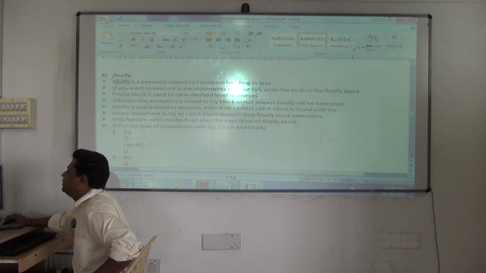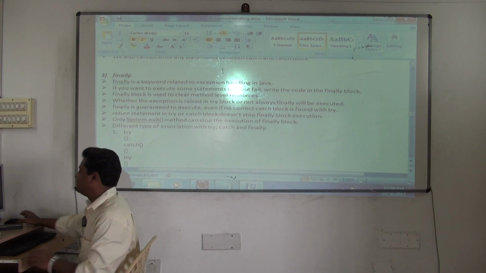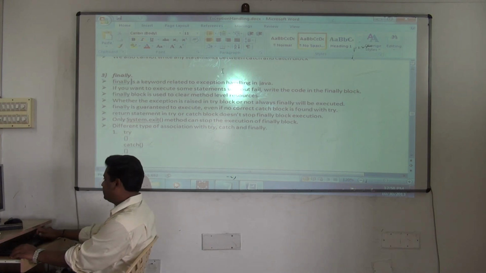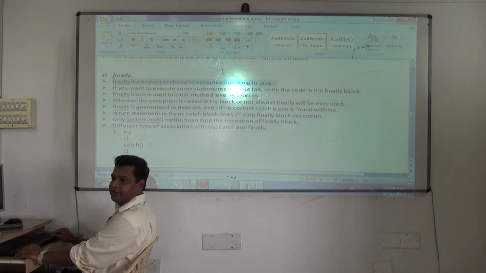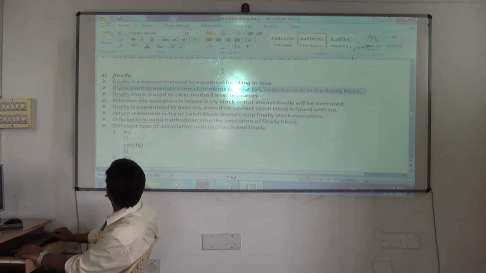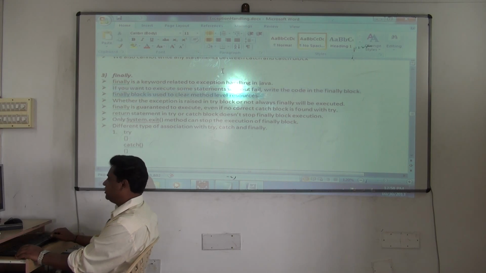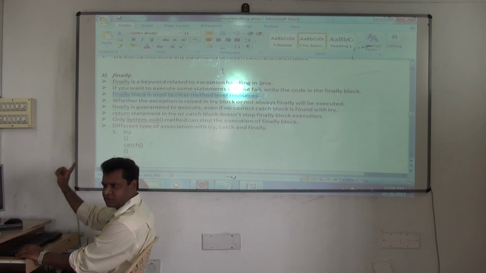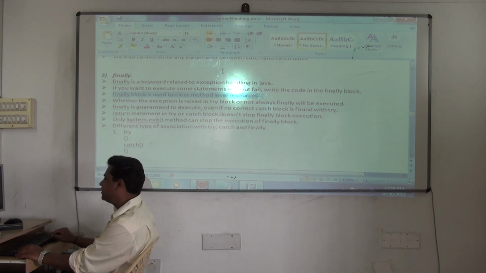Yes. What is finally? We'll start with the basics. Finally is a keyword related to exception handling in Java. So if you want to execute some statements without fail, write the code in finally block. The next point: finally block is used to clear method level resources. I'll come to this point. Rest all you understood. This one point is pending. I'll explain that to you.